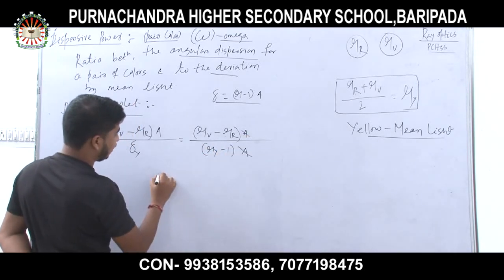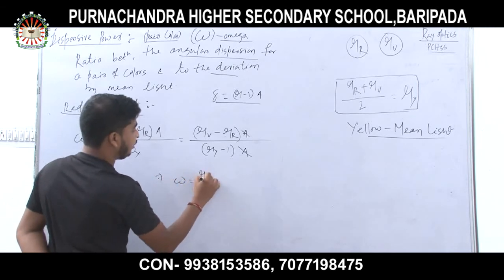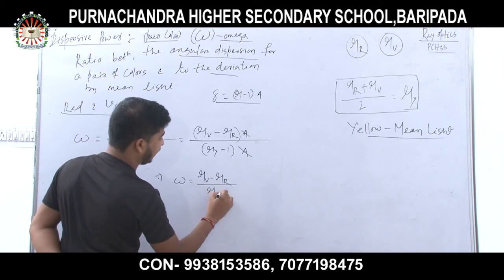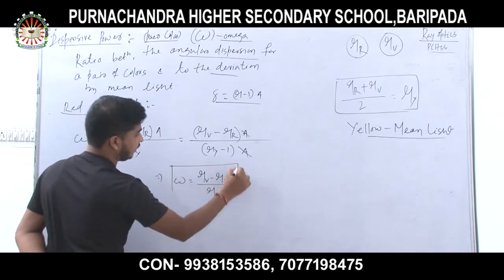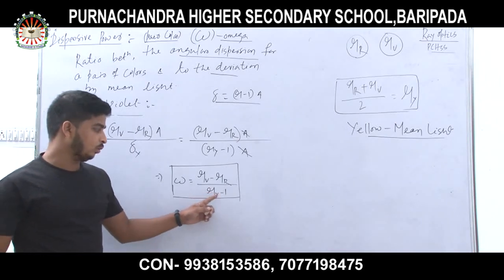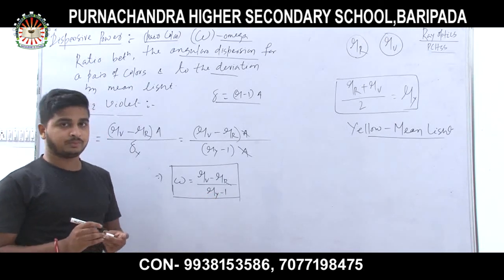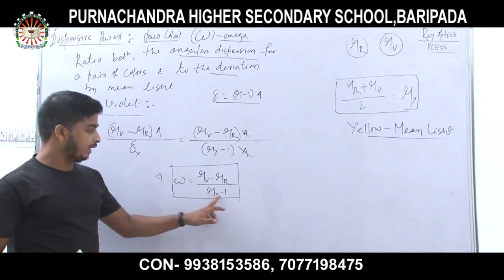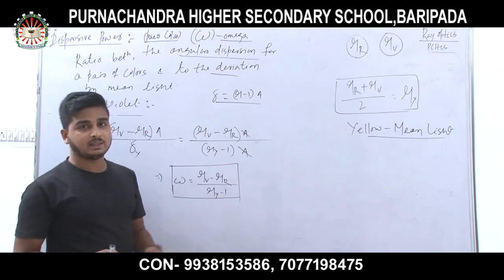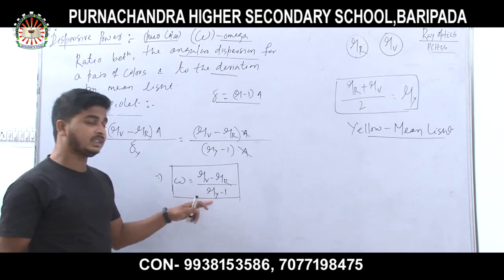So omega equals (mu v minus mu r) divided by (mu of yellow minus 1). In your book it is simply mu, without y. You can write y or not, because y is known as mean light, so simply you can write mu.